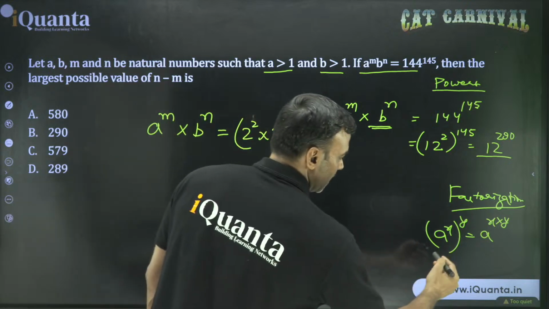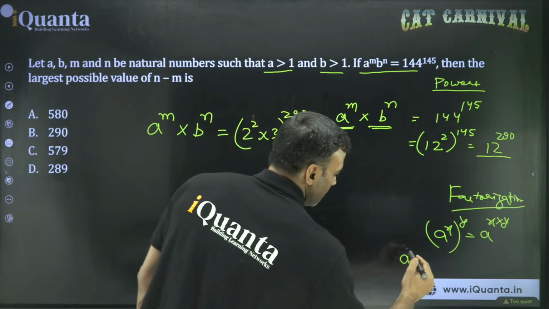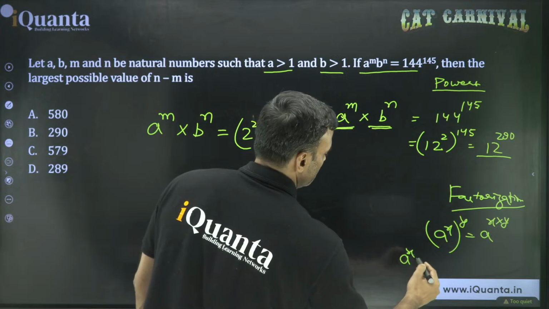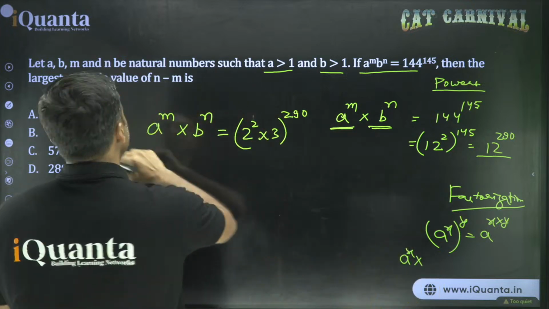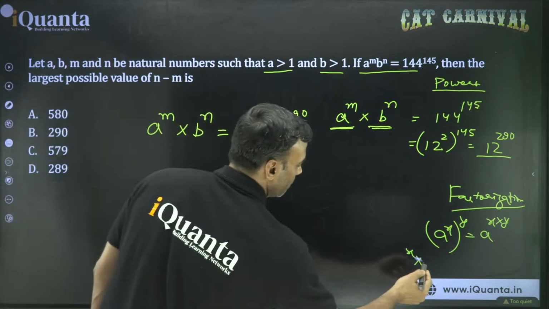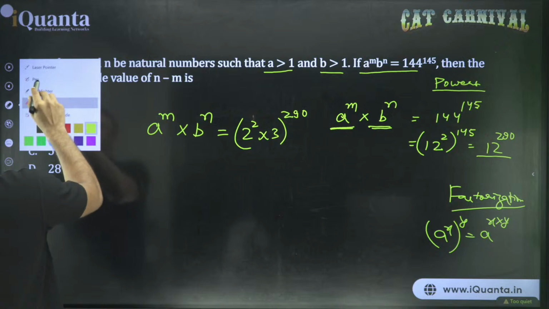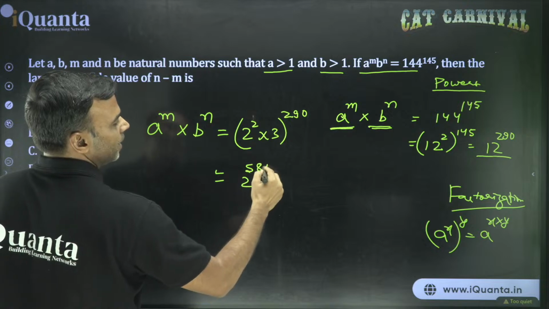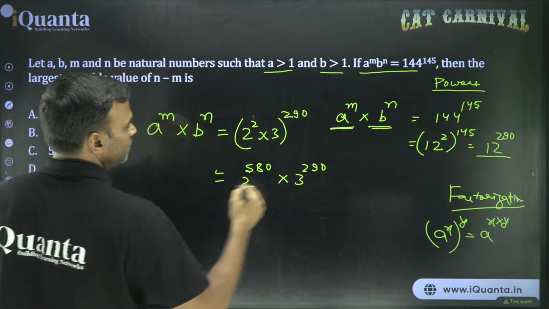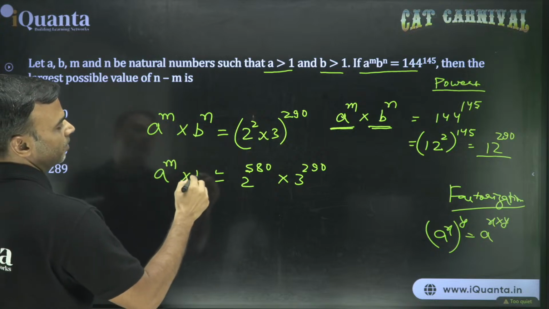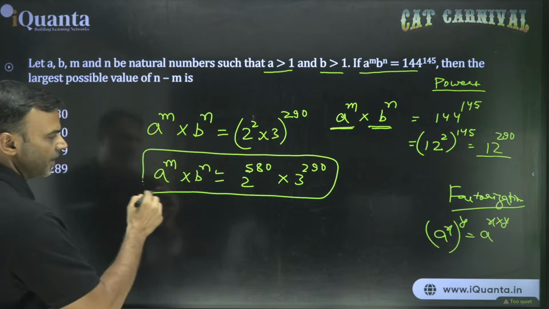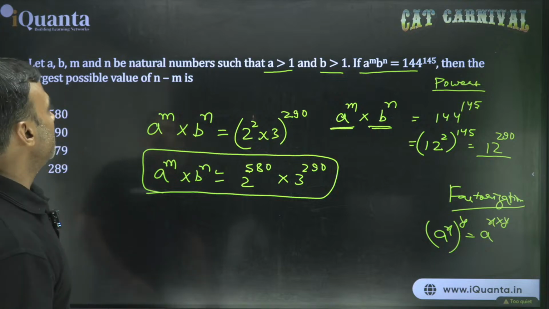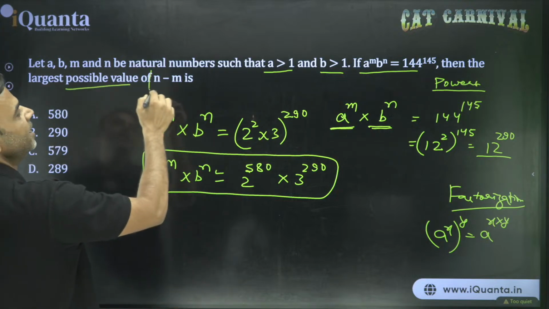Another rule related to power or indices, the same rule, so we don't need anything extra. Simply open it. If you open this now, this will become 2 to the power 2 into 290, that is 580, into 3 to the power 290. So this is one situation that we have, a to the power m into b to the power n. This is a very clear, valid situation. But what is the question? The question is, then the largest possible value of n minus m.